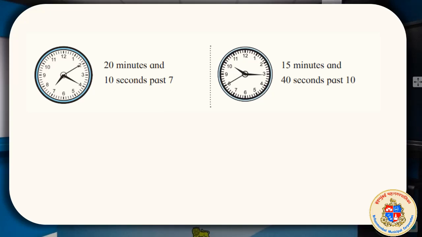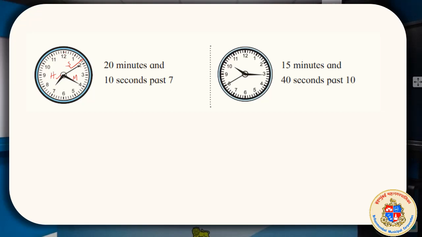This is showing 20 minutes and 10 seconds past 7. One more needle came, the second needle. We know that this is of hour, this is of minute, this is of second. As far as second is concerned, it is 10 seconds past 12. Right, 10 seconds after 12. From 12 to 10 means 10 seconds, 0 to 10.